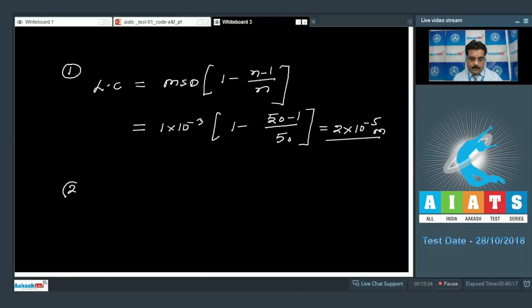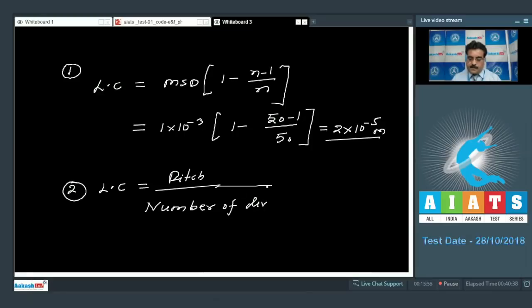Similarly, in option number 2, a screw gauge is given, and we know the least count of a screw gauge is calculated by pitch divided by the number of divisions of the circular scale.